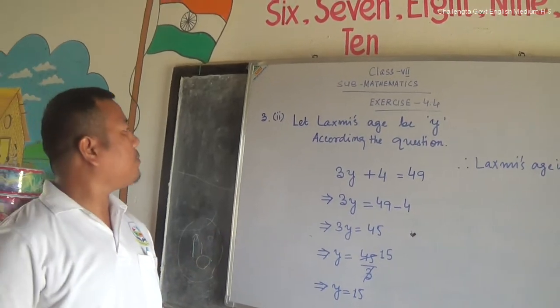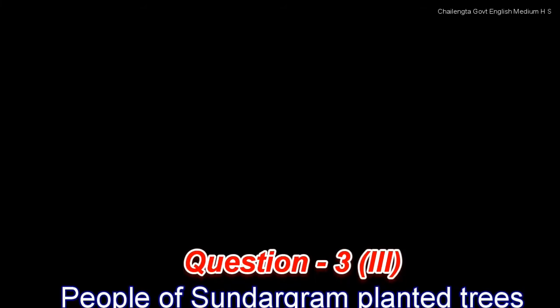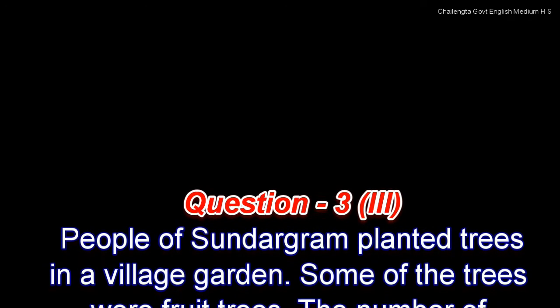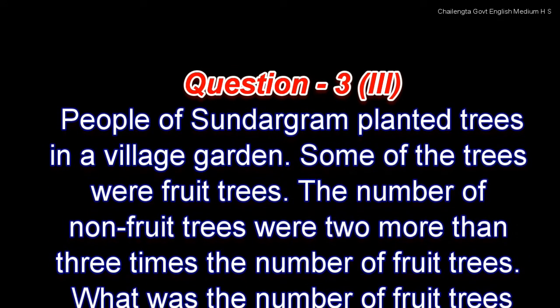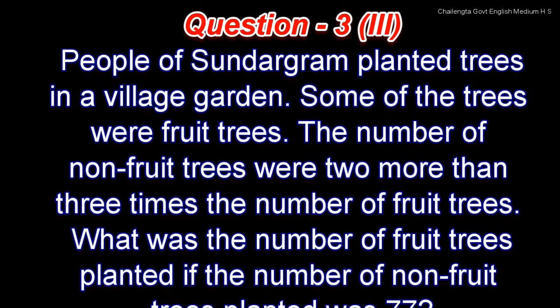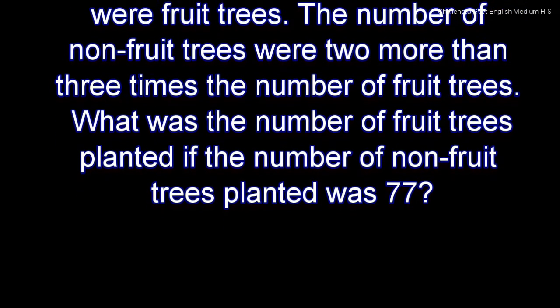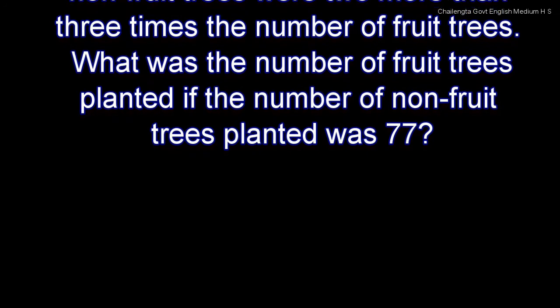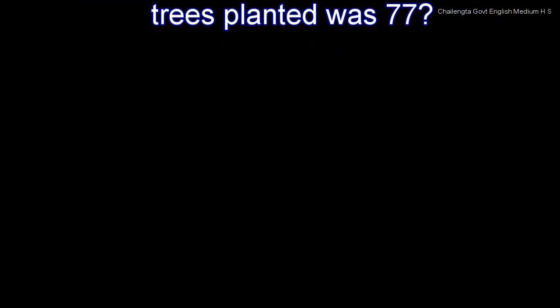I hope you are clear with number 2. It's almost the same as number 1. Now let us move on to the next question, that is number 3. People of Sundargram planted trees in the village garden. Some of the trees were fruit trees. The number of non-fruit trees was 2 more than 3 times the number of fruit trees. What was the number of fruit trees planted if the number of non-fruit trees planted was 77?